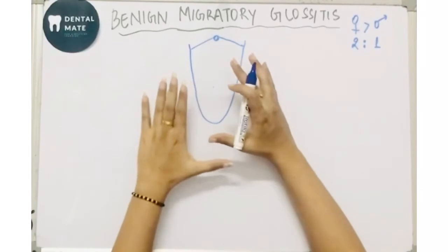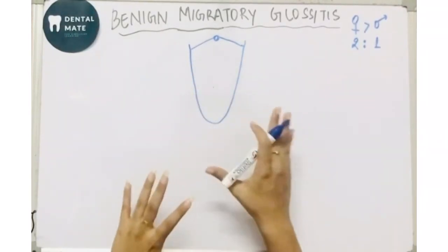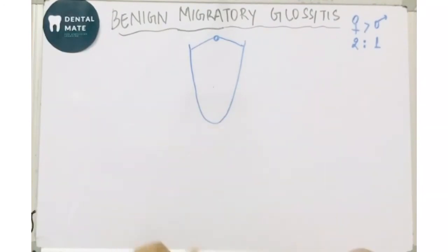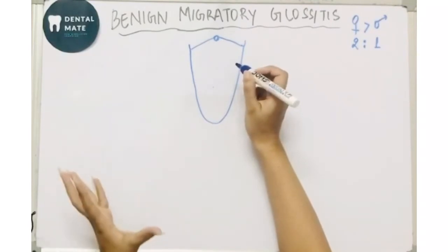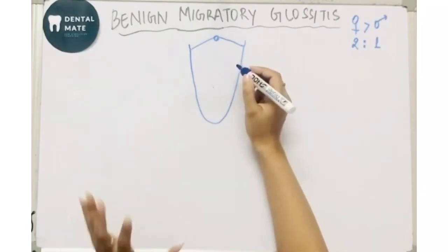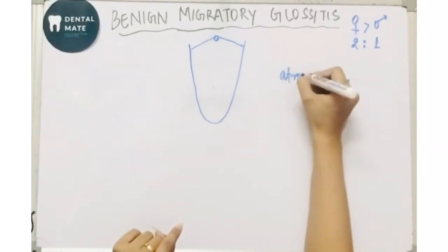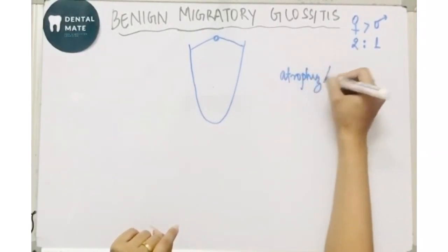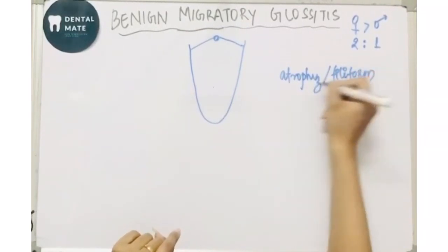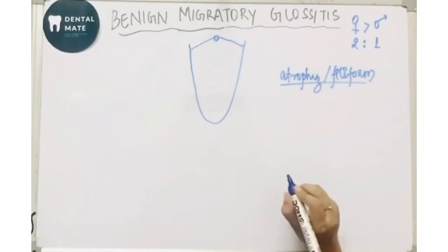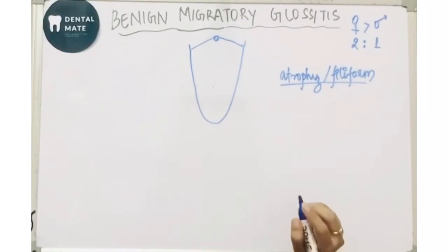It has multiple well demarcated, remember my point, well demarcated zones of erythema, and here the erythema is due to the atrophy of the filiform papillae, whereas in the median rhomboid glossitis there was atrophy of filiform along with fungiform papillae also involved.